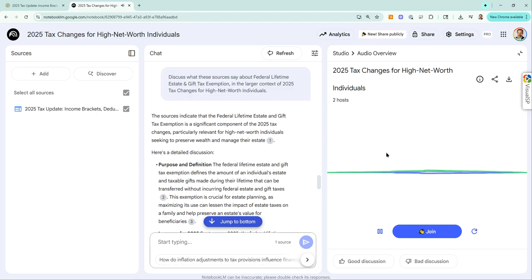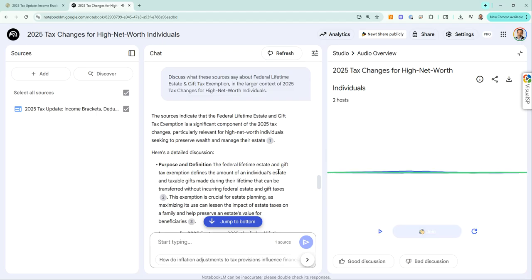Absolutely, that's a great question. So let's definitely unpack the AMT for you. You know, we were just about to get to that. So the alternative minimum tax, or AMT, is basically a parallel tax system, almost like a safety net, designed to make sure higher earners who might have a lot of deductions or other ways to reduce their taxes still pay a minimum amount.